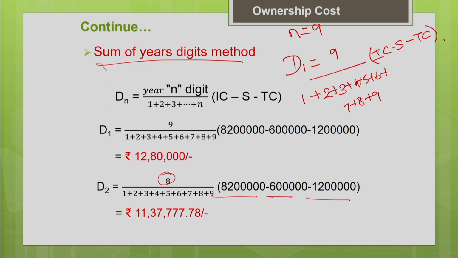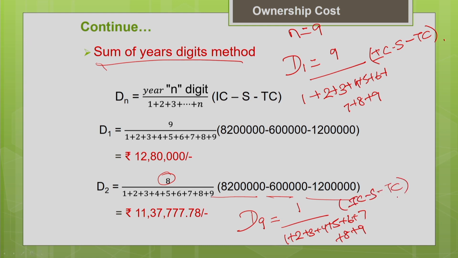Similarly, you calculate the depreciation for every year. For example, depreciation for the 9th year: the number of years left in the recovery period will be 1, divided by 1 plus 2 plus 3 plus 4 plus 5 plus 6 plus 7 plus 8 plus 9, multiplied by initial cost minus salvage value. So this is how you estimate the depreciation using the sum of the years digit method.